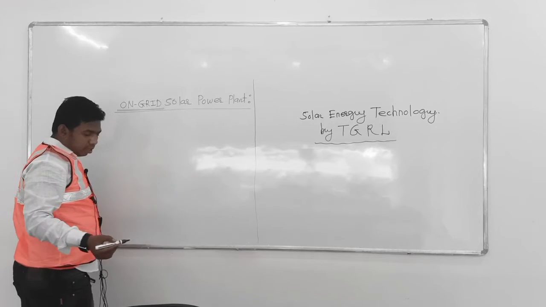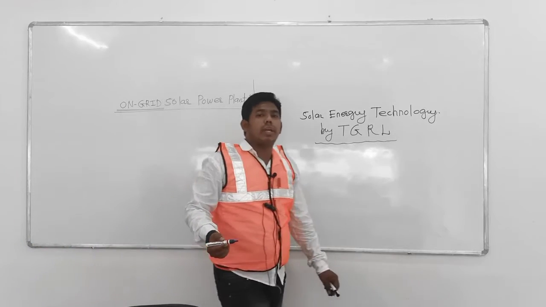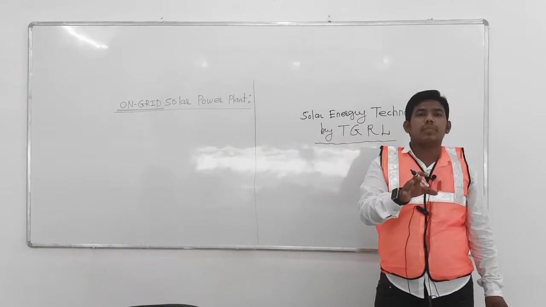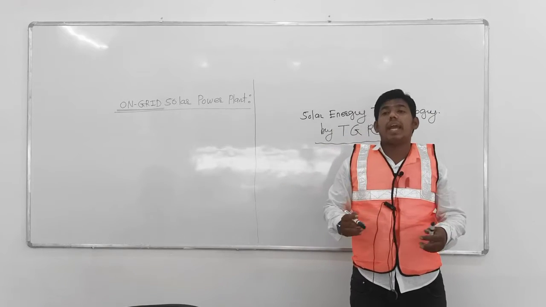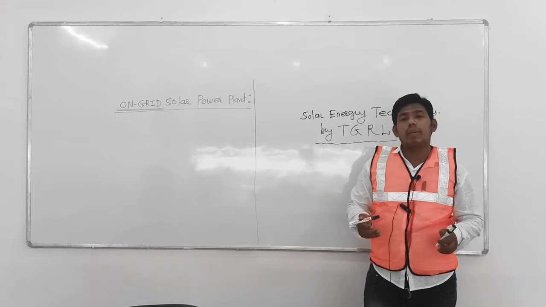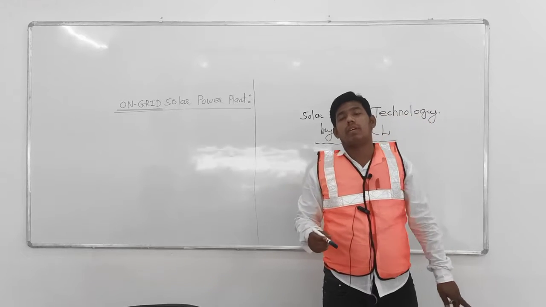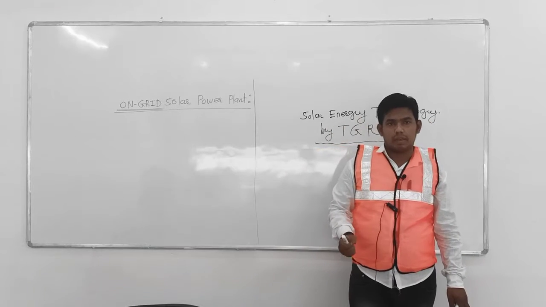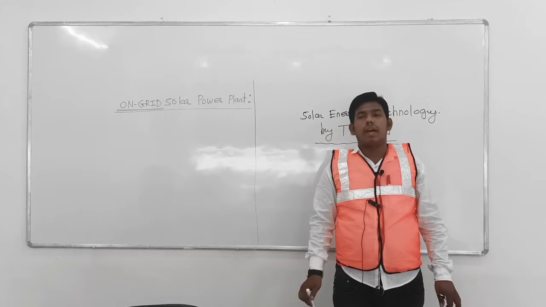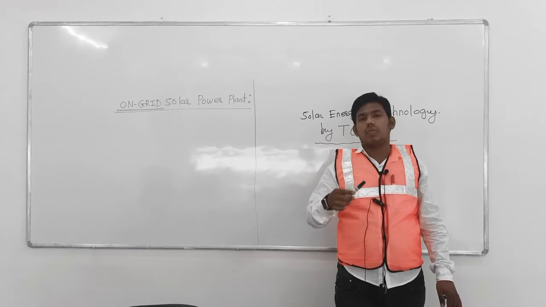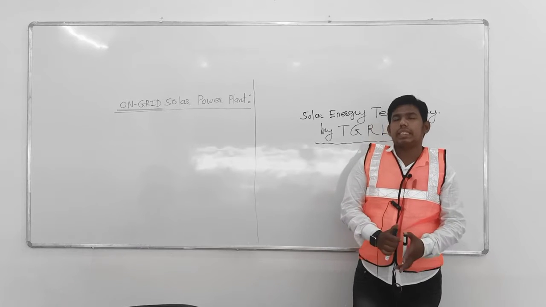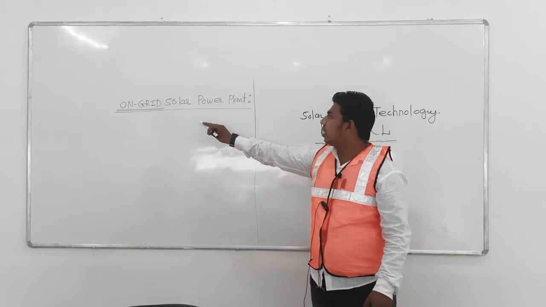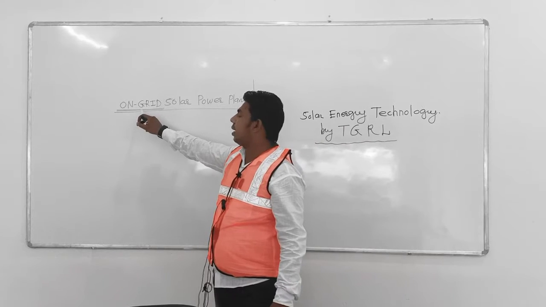So what is on-grid? On-grid is nothing but a system in which we operate our loads with the help of two sources. The first one is our utility board, and the other is our solar power. We can say here there is load sharing.